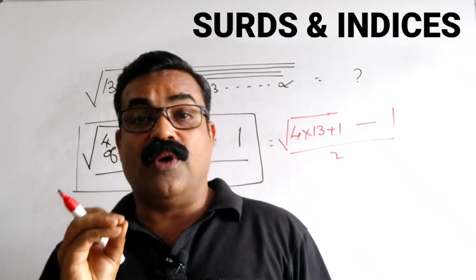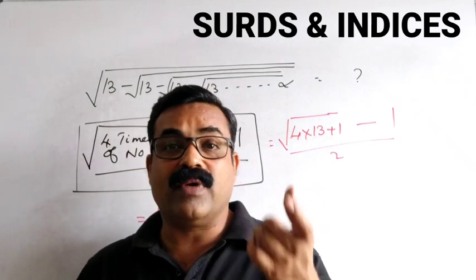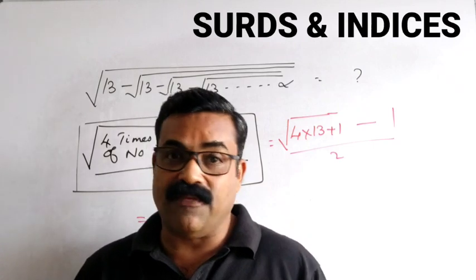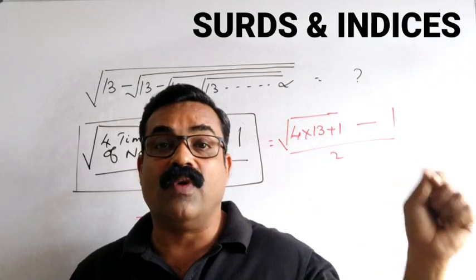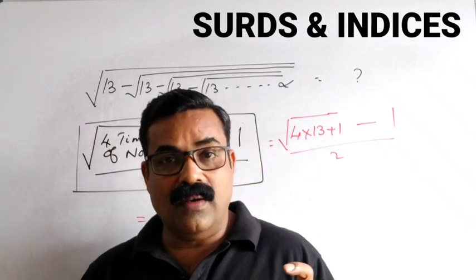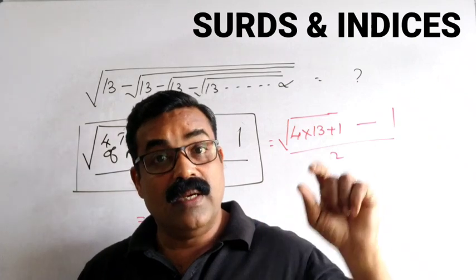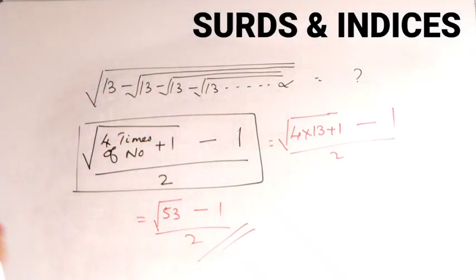So the important point you have to remember here is, suppose you have a prime number where you cannot find the factors with the difference 1, then we will use the formula under root 4 times the number plus 1, plus 1 divided by 2 if the given question is in plus, or if the given question is in minus, then we will write 4 times the number plus 1, minus 1 divided by 2. So these two formulas are very, very important. Kindly note them. Then we will go to a different type of question.